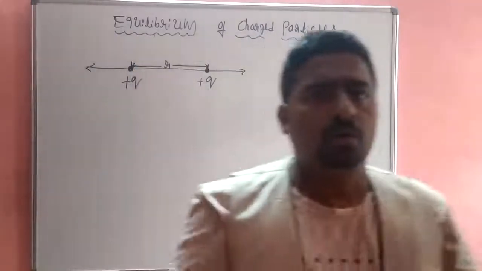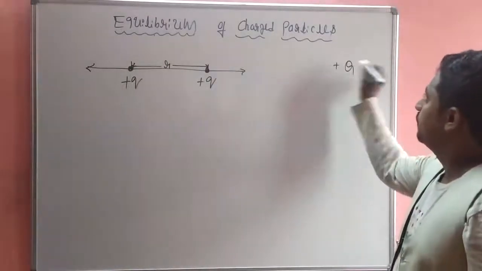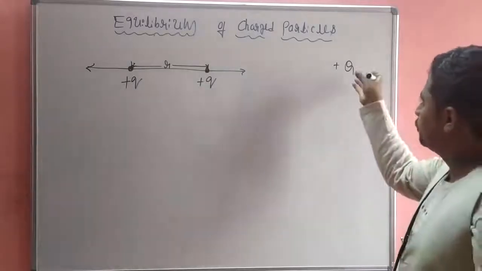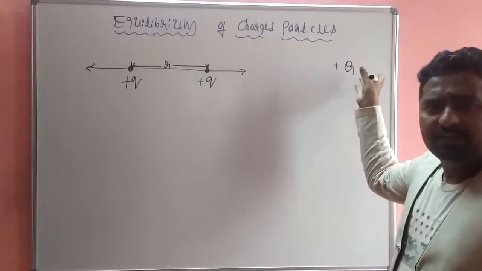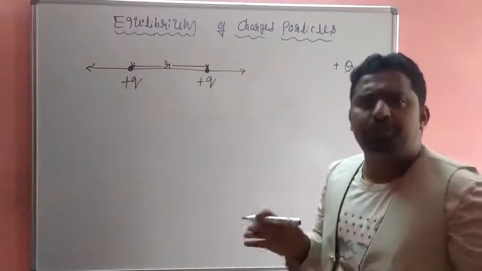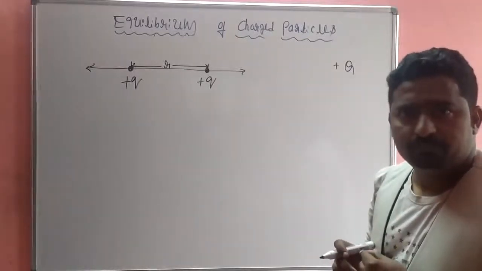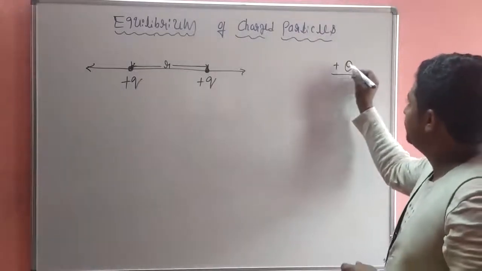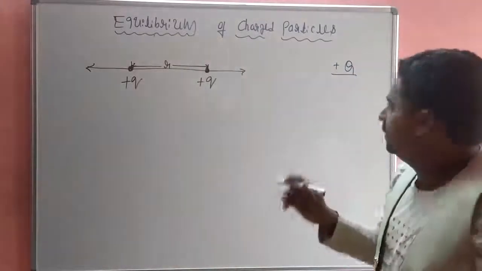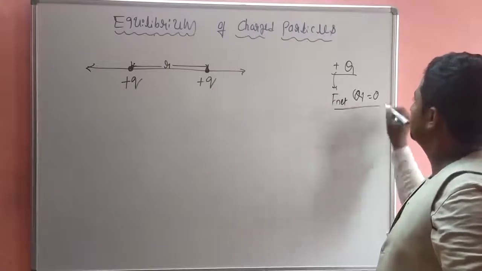Let's take one more charge, capital Q, whose polarity is also positive. Now I plan to shift this plus capital Q charge into this system. At what position is this charge in equilibrium? I am shifting this capital Q charge into the system. At what position is the net force acting on capital Q equal to 0?